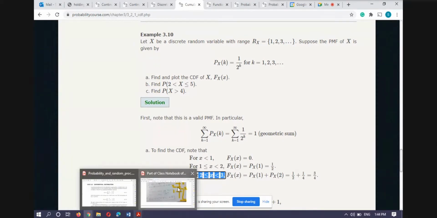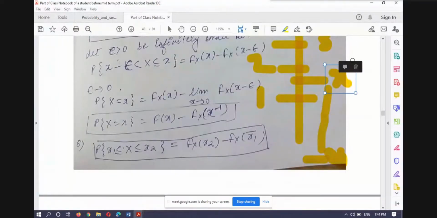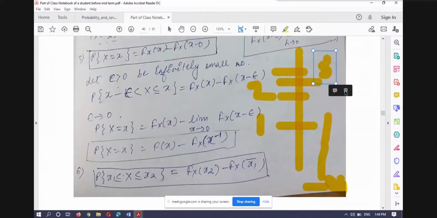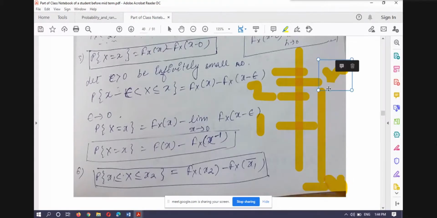For this case again, it means my x moved from here to here. So this is my x, and now I am talking about the interval minus infinity to x. This interval contains 2 points, one is 1, one is 2, and both of them have a pre-image in the sample space.